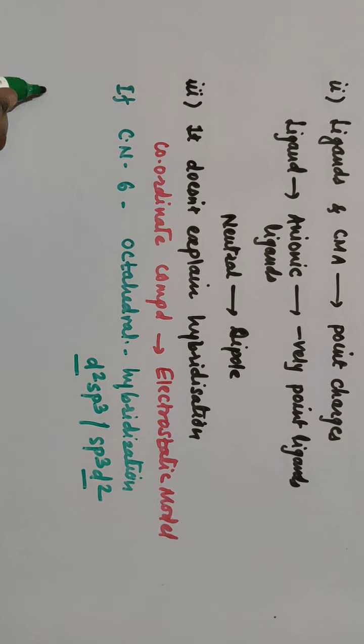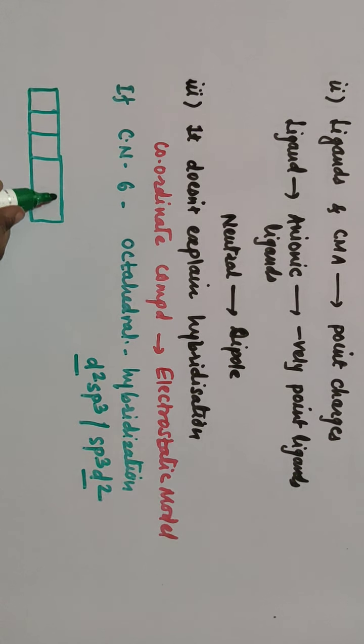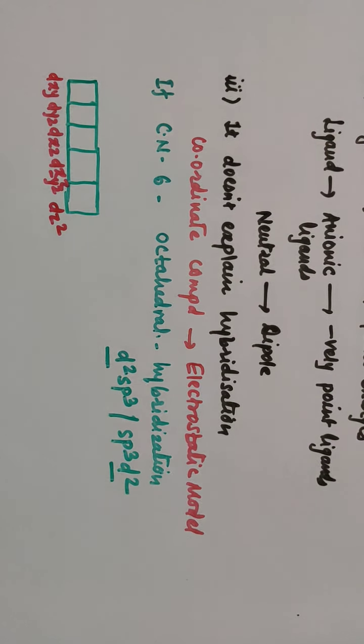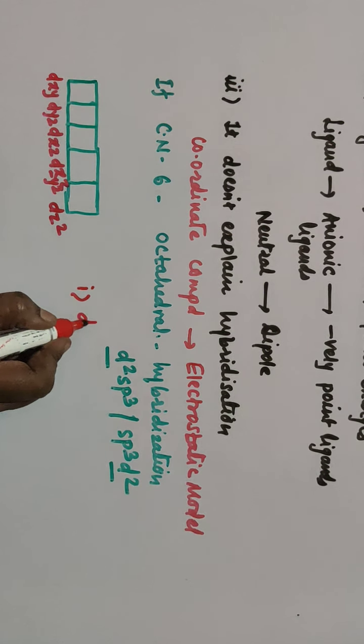Actually, there are 5 d suborbitals, 1, 2, 3, 4 and 5. Out of this, one is dxy, which is also well familiar to you. Another one is dyz. Third one is dxz. Fourth one is dx square minus y square. And fifth one is dz square. So these are the d orbitals. I'll write here, first is your dxy.